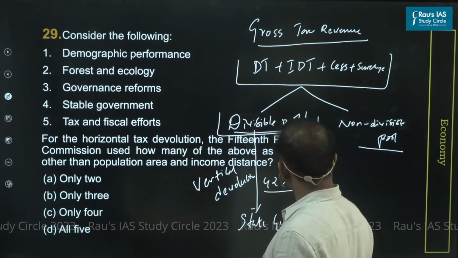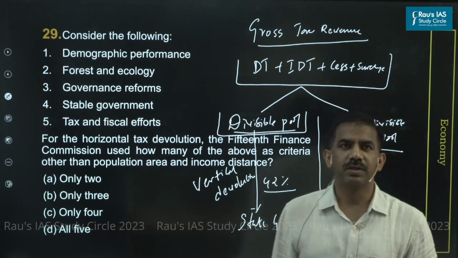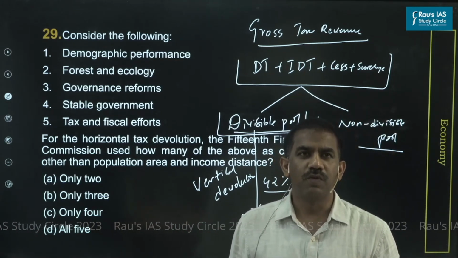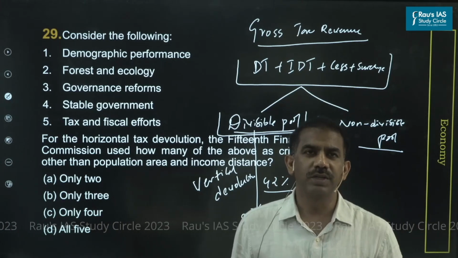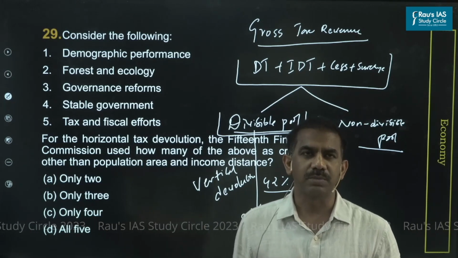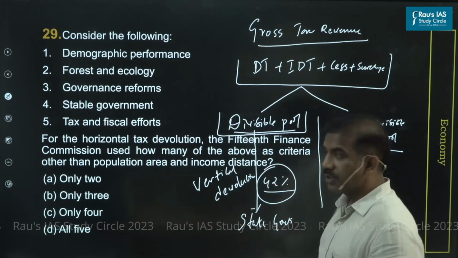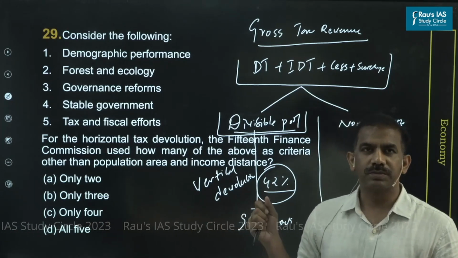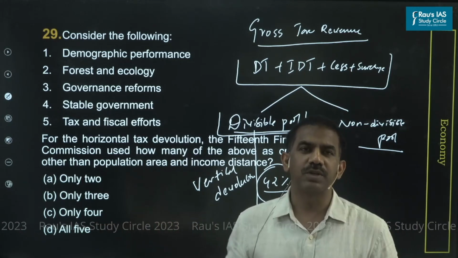Out of every 100 bucks that constitute part of the divisible pool, 42 rupees is what the union government is obliged to share with the states. That's the recommendation, and that's how the union government accepted it. Now the question is, how is this so-called 42% distributed among the state governments? But before going ahead, let me make clear the reason why the question has been asked.